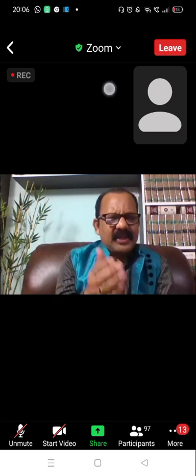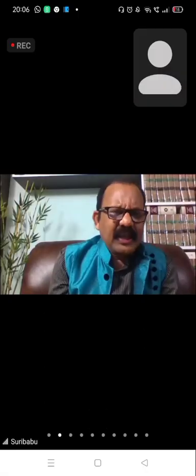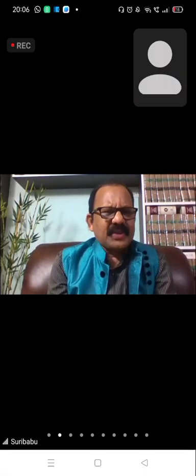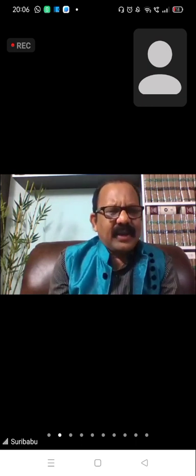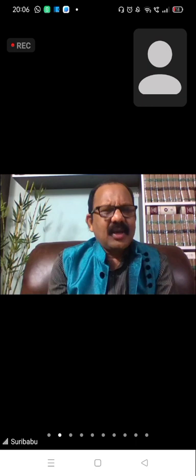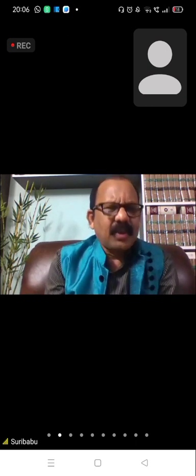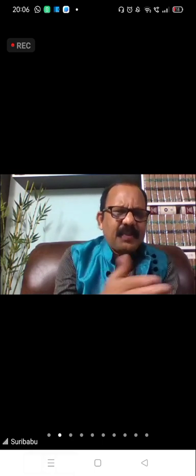Likewise, suppose in a Section 323 IPC case, say for example, in Shirdi village, 10th Street, at the house of A, an offense was committed: A attacked B. Then the complaint has to be lodged in the concerned town police station. Because Shirdi has two police stations, for example: the rural police station covers the rural areas, and the city police station covers the city.